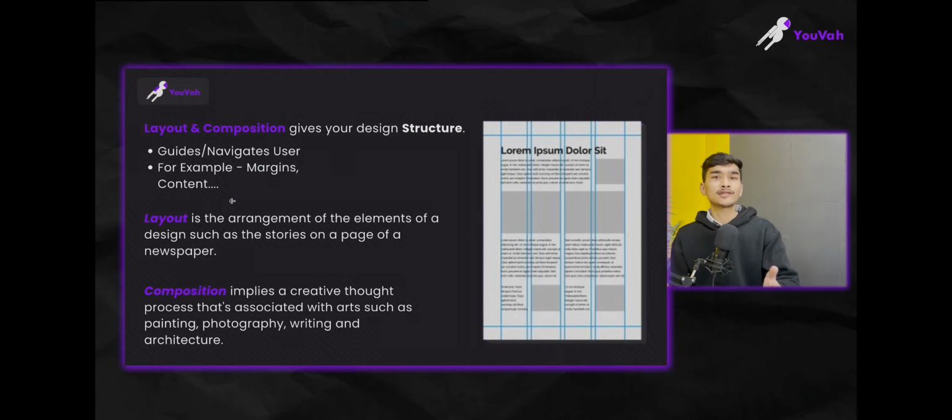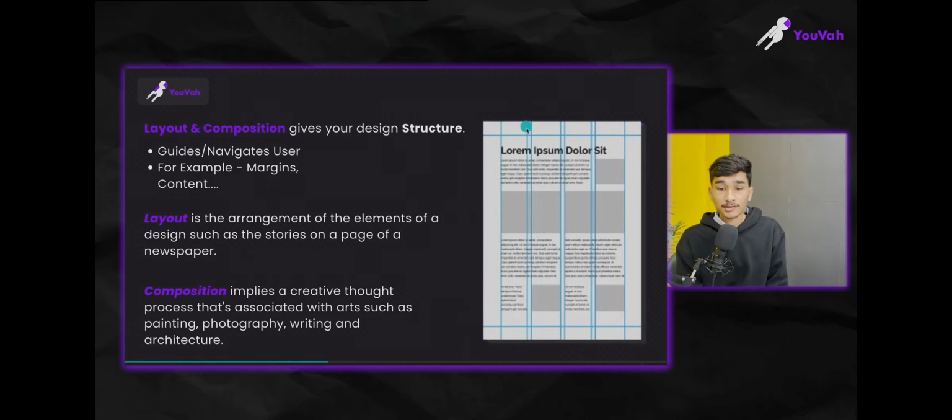All right. So what is layout? Just a basic simple definition: it is the arrangement of elements of a design, such as stories of a newspaper page. All right. As you are able to see on the right side of the screen, this one. What is this? This is also a layout. This will be the heading. This will be our short image. Then there will be 4 images or 2 images, full images. Before the image, your content will come. After the image, the content will come. And then again some images.